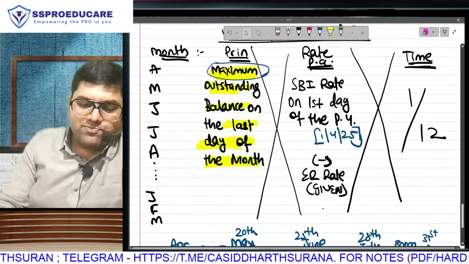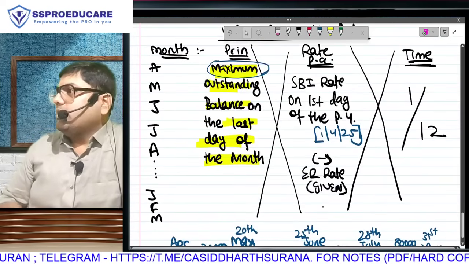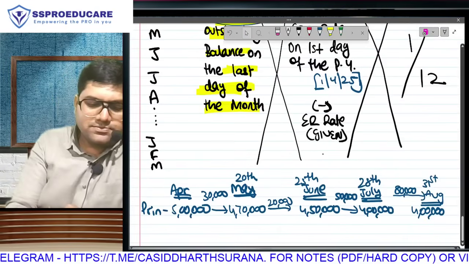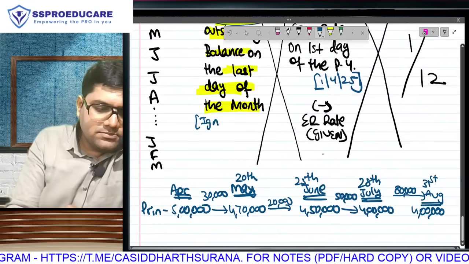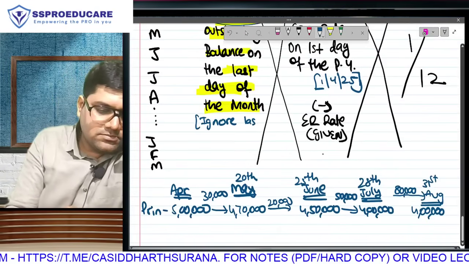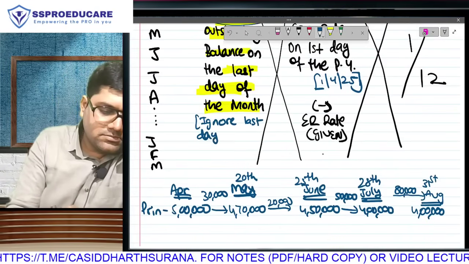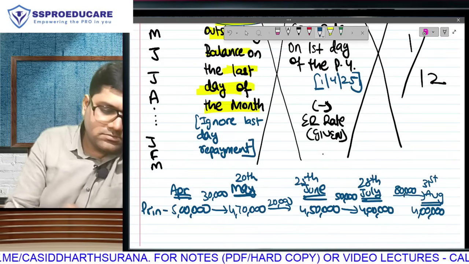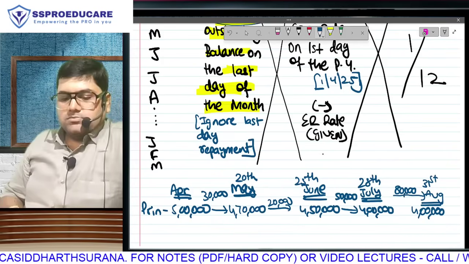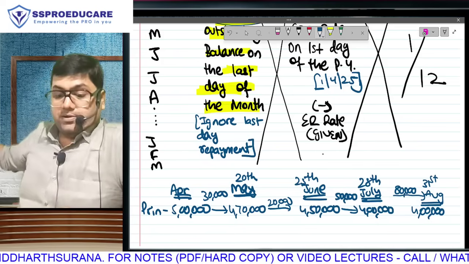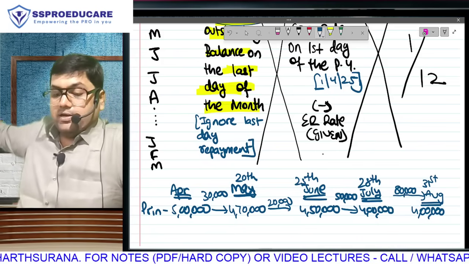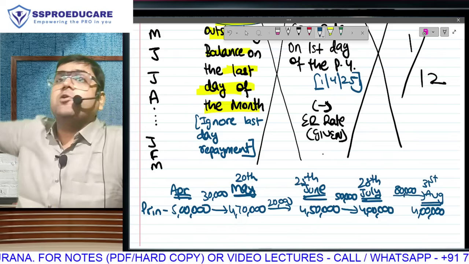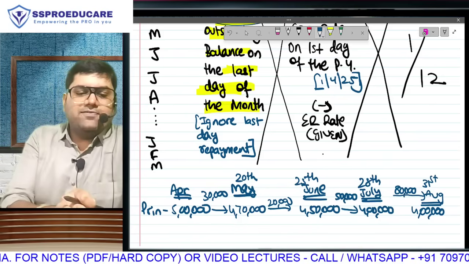Do you understand the importance of the word maximum? Shall I make it simple for you? See if you understand this. So 20th May, we took it. 25th June, we took it. 28th of July, we took it. But 31st, matlab literally full month, you have enjoyed it. And that we are not going to take.